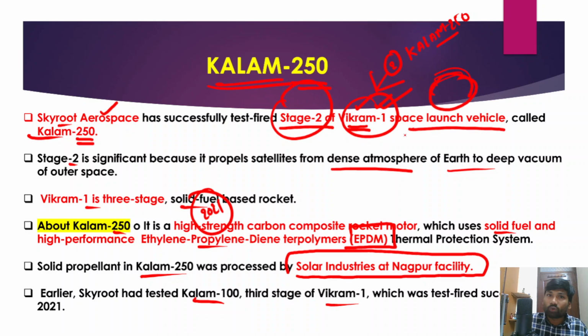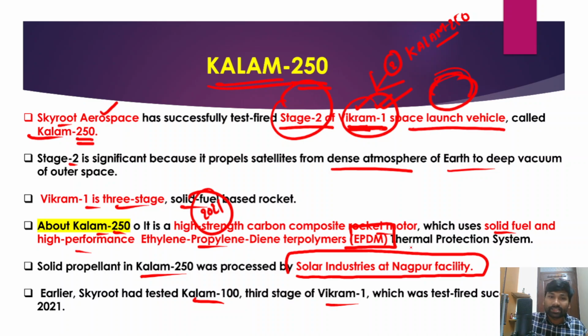And in fact, as I have already told you, this Vikram 1 space launch vehicle will have 3 stages, and it involves solid fuel as well. And when we talk about the Kalam 250, the second stage of Vikram 1, it is a high strength carbon composite rocket motor that uses solid fuel and high performance ethylene propylene diene terpolymers, also known as EPDM. So you need to remember those things.